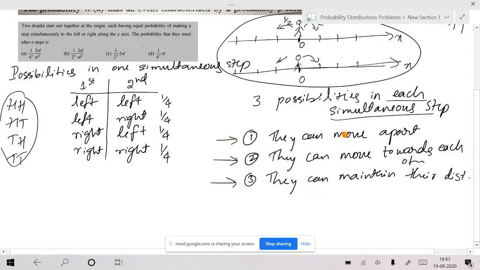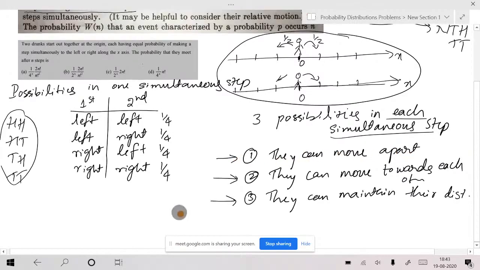What is the probability that they move apart? Can you look into this and tell me quickly? When one moves left, the other moves right. Then they move apart. Let me name this one the first person, this one the second person.